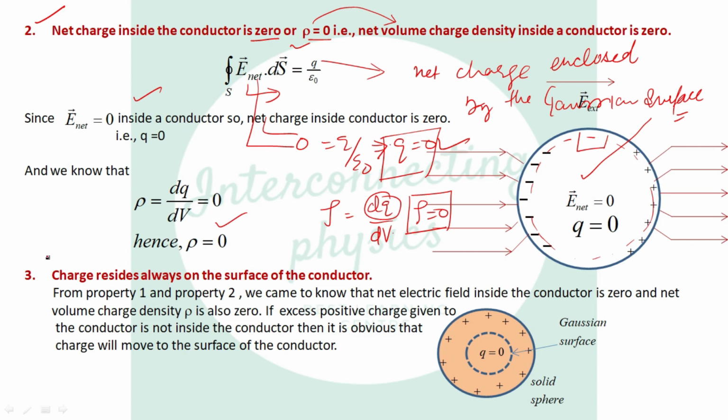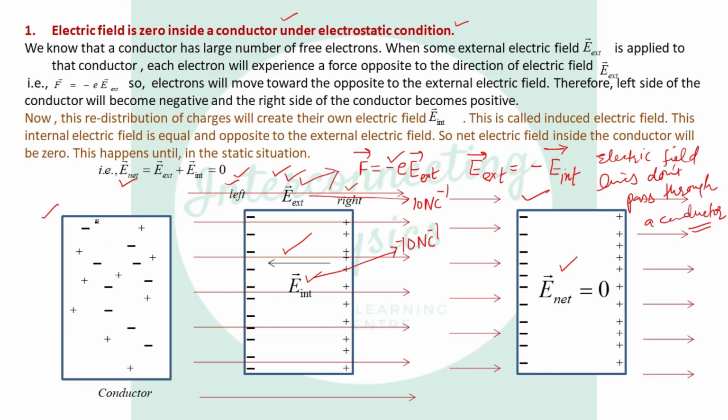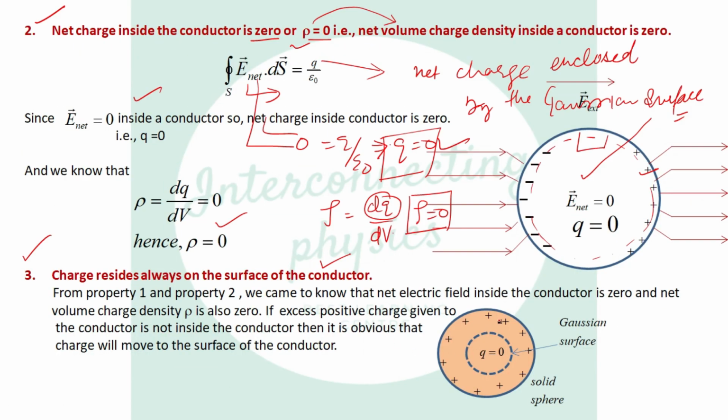Now let's come to the third property, that charge resides always on the surface of the conductor. This time let us suppose a charged conductor, because before we considered a neutral conductor, that is, an equal number of positive and negative ions. So let us suppose we have a solid conducting sphere and we are giving excess positive charge to the sphere. We are injecting the charge.